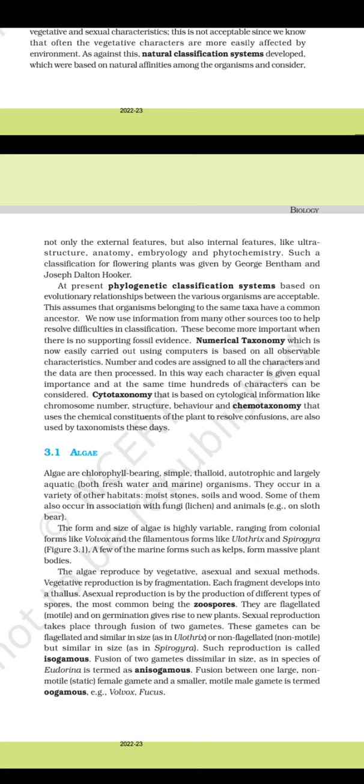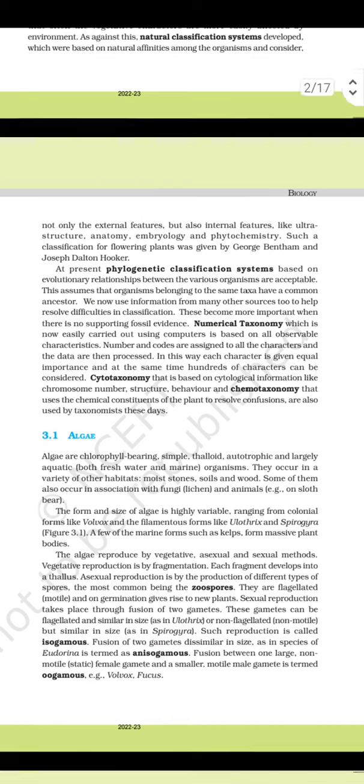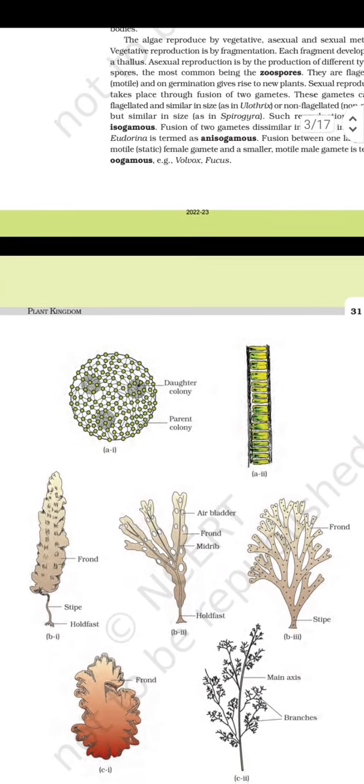Such reproduction is called isogamous. Fusion of two gametes dissimilar in size, as in some species of Eudorina, is termed anisogamous. Fusion between one large, non-motile, static female gamete and a smaller motile male gamete is termed oogamous. Examples are Volvox and Fucus.